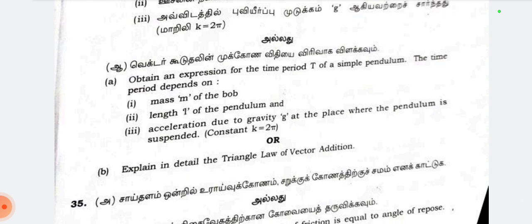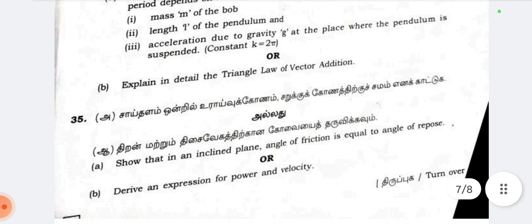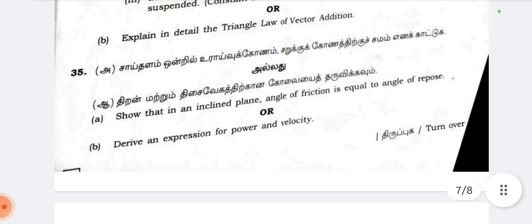B வந்து பாருங்க, explain in detail the triangle of vector addition. 35th question, show that in an inclined plane angle of friction is equal to angle of repose. B வந்து derive an expression for power and velocity.